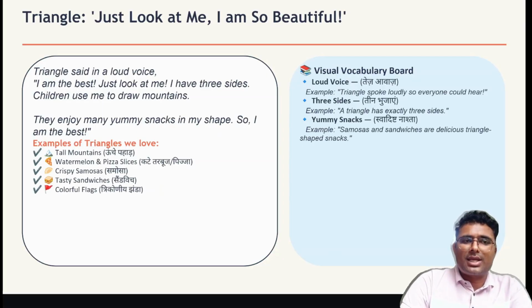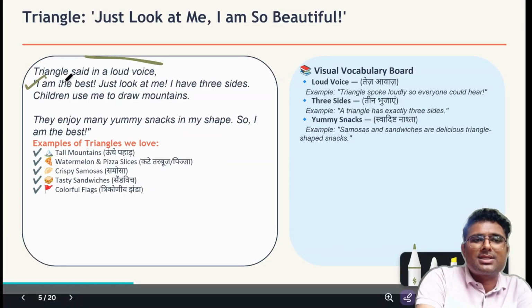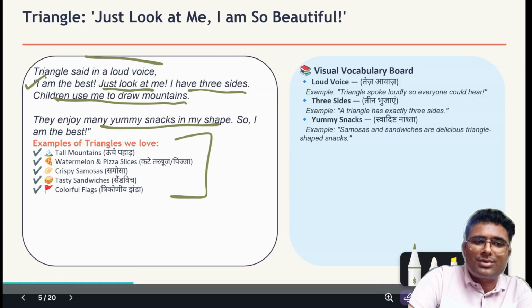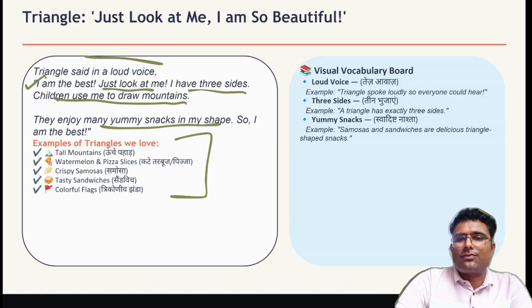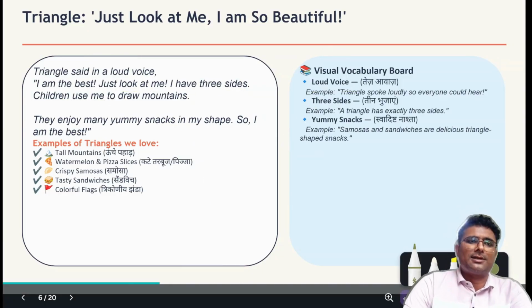Then it is the turn of triangle now. He said in a loud voice, what did he say? I am the best. Just look at me. I have three sides. Children use me to draw mountains. They enjoy many yummy snacks in my shape, so I am the best. These are some examples of me: tall mountains, watermelon, pizza slices, crispy samosas, tasty sandwiches, colorful flags. And vocabulary related to this is loud voice means तेज आवाज, three sides तीन भुजाएं, yummy snacks means स्वादिष्ट नाश्ता.